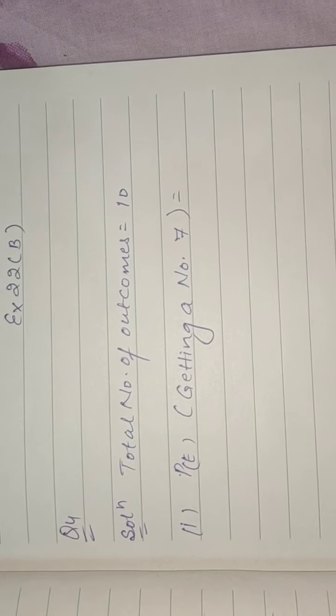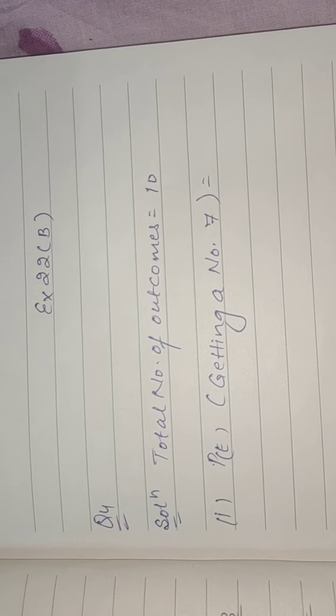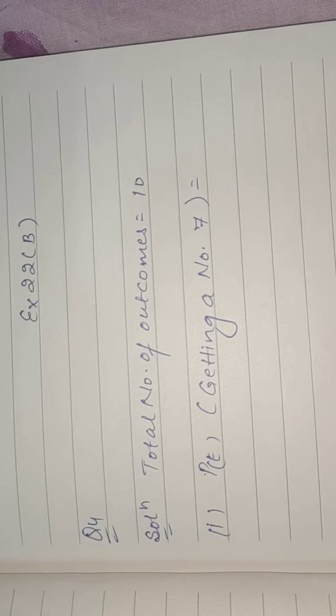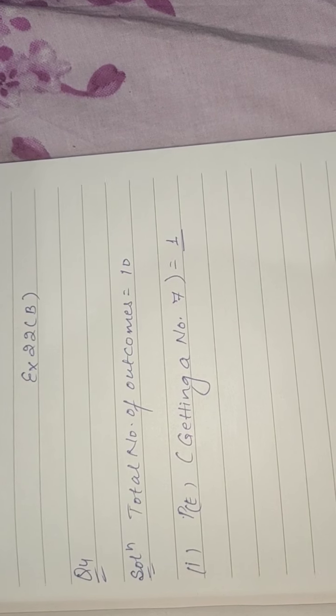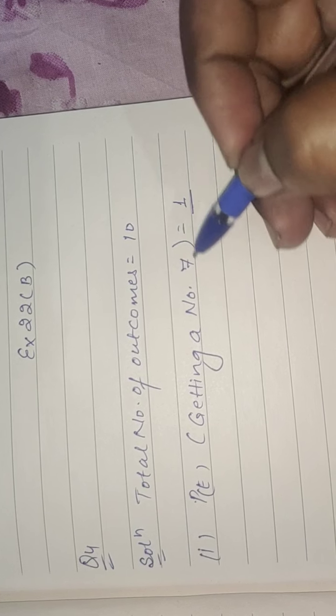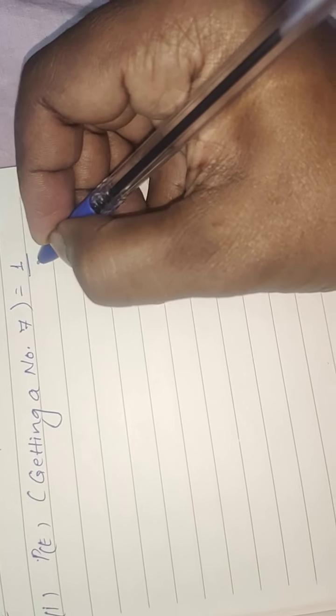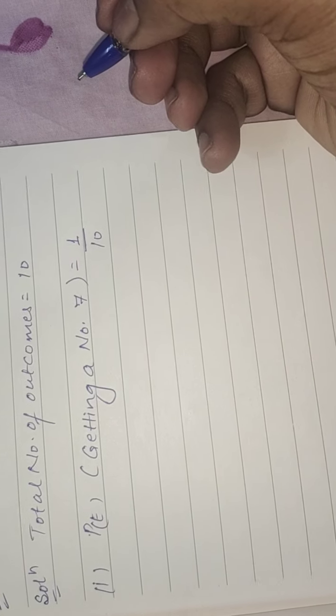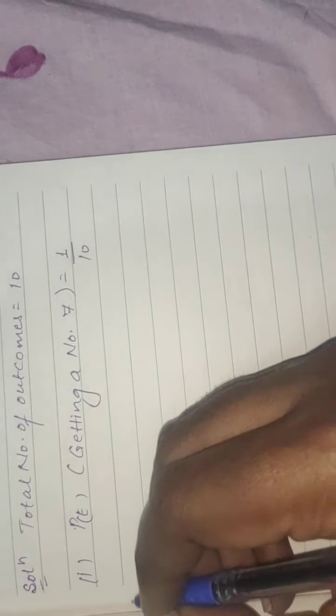There are 10 cards and 7 can come only once. What is the formula for probability? Number of favorable outcomes upon the total number of outcomes. So the number of favorable outcomes will be 1 only, because 7 can come only once, and the total number of outcomes is 10. So the answer will be 1 upon 10.